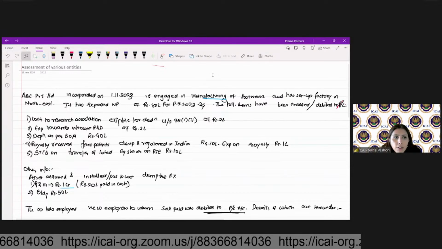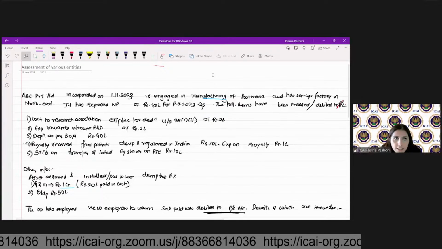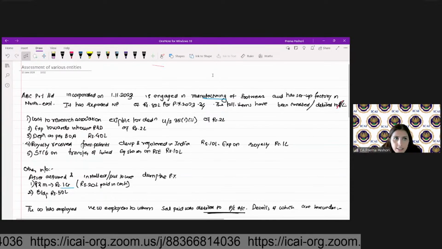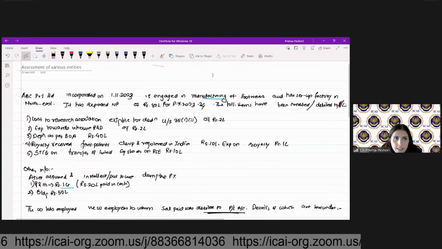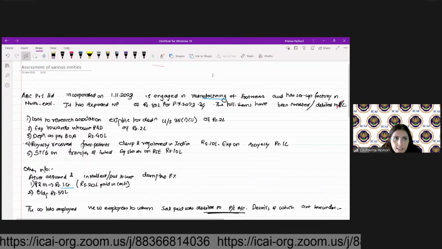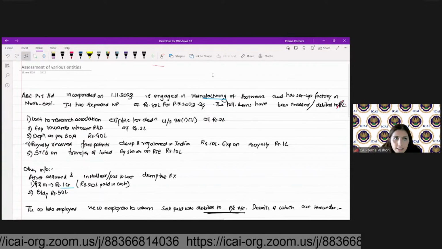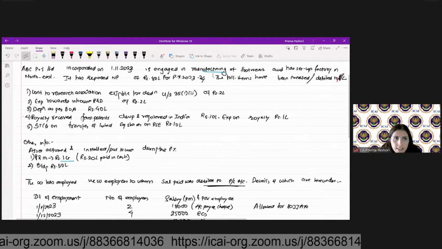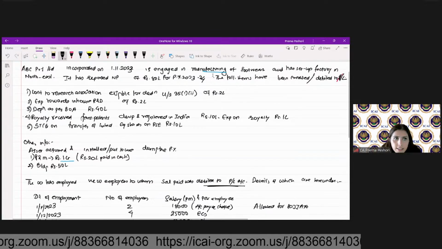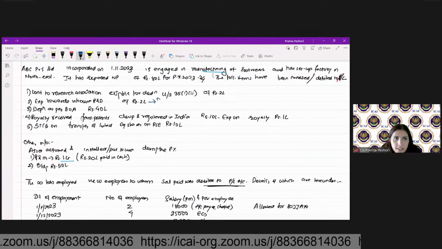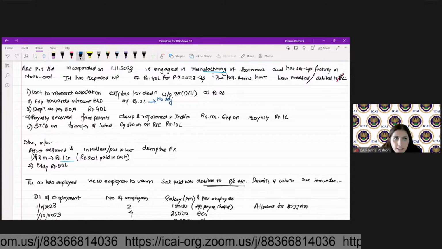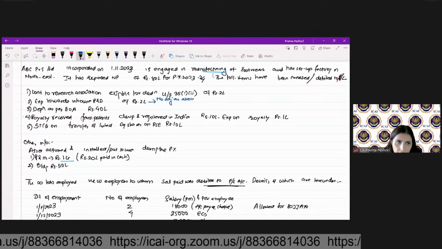Will you add back? Will you reduce? Allowed as deduction. That's right. So under the normal tax provision, the contribution to research association will be allowed. So there is no problem with that. We will not make any adjustments. So no adjustment over here, as allowed.